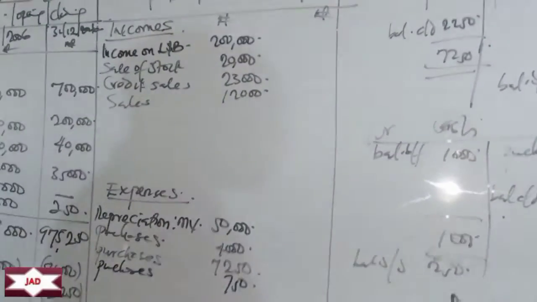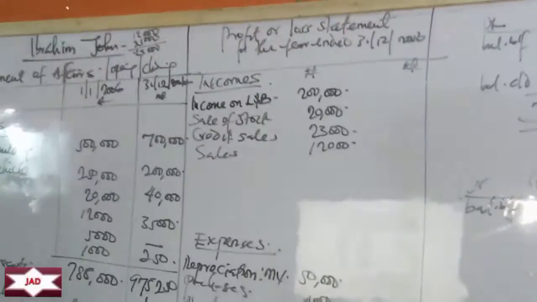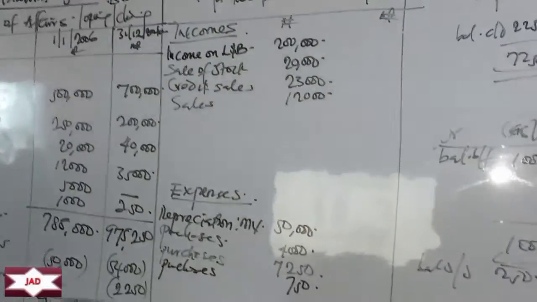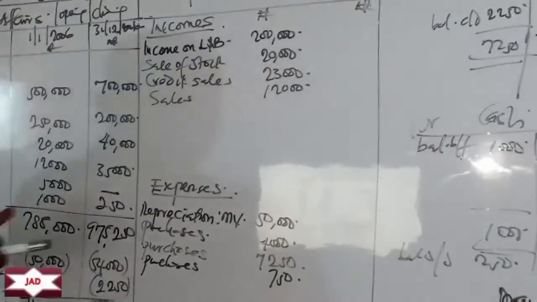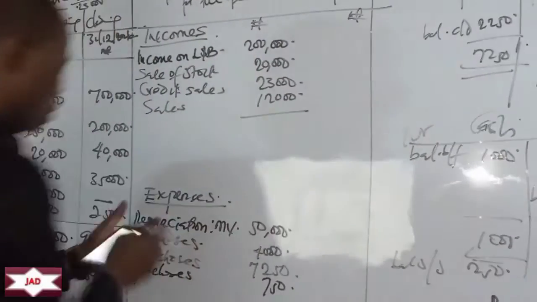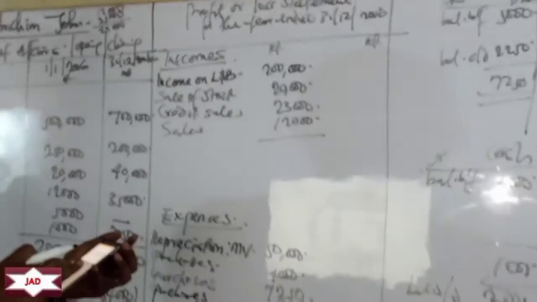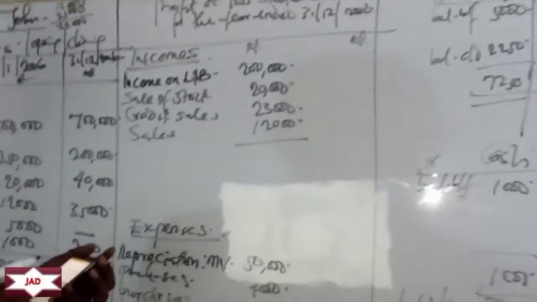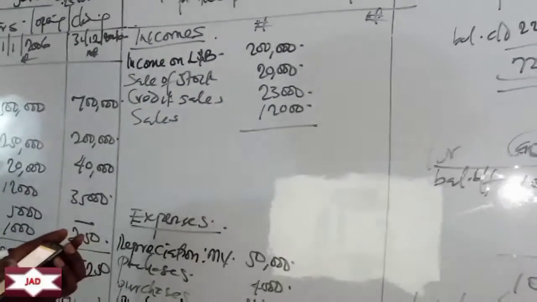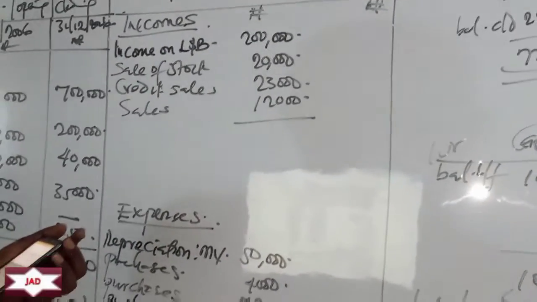12,000. So is there another item there? Okay, that's about the last item. So let's quickly add up. So for our income, what do we have? 200,000 plus 20,000 plus 23,000 plus 12,000.